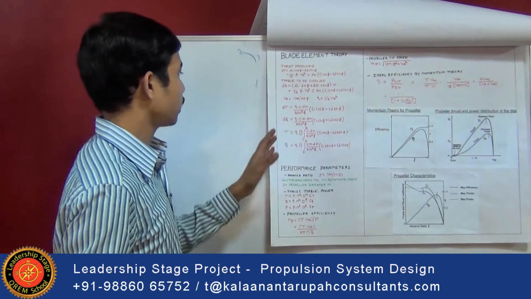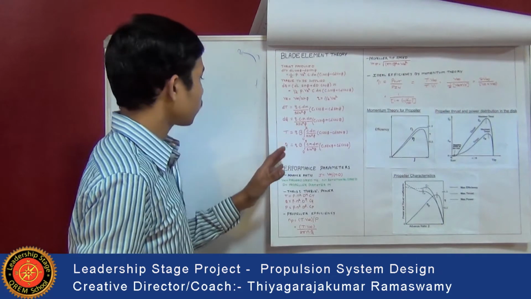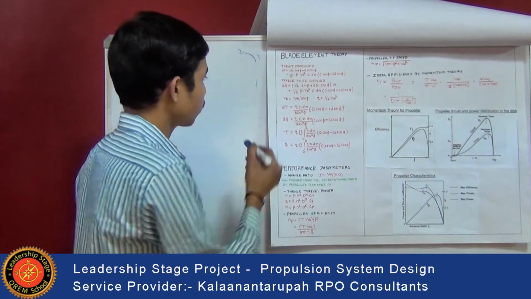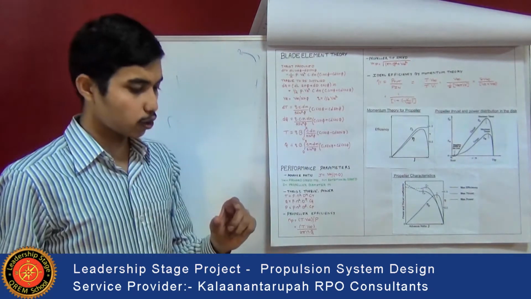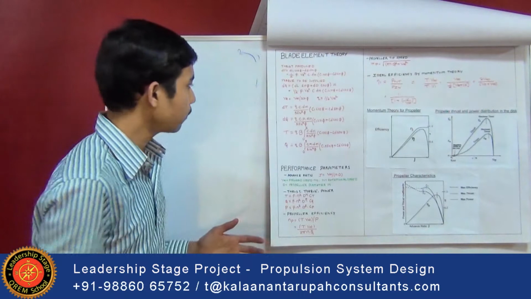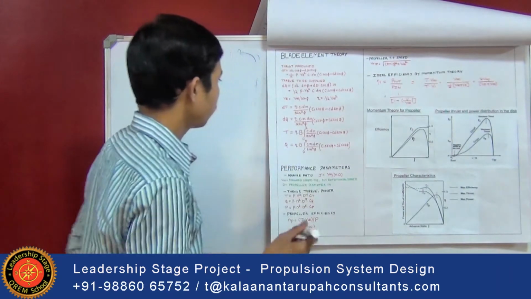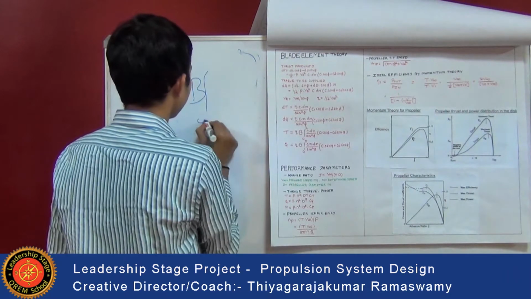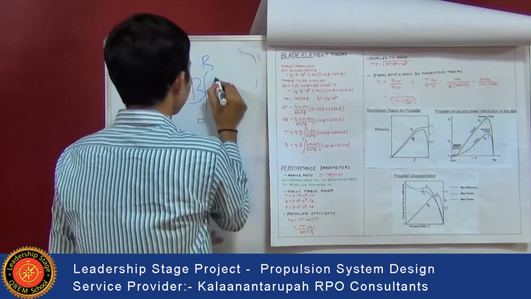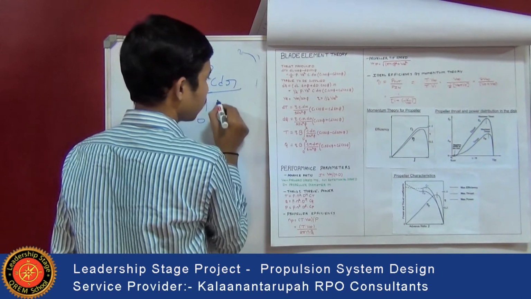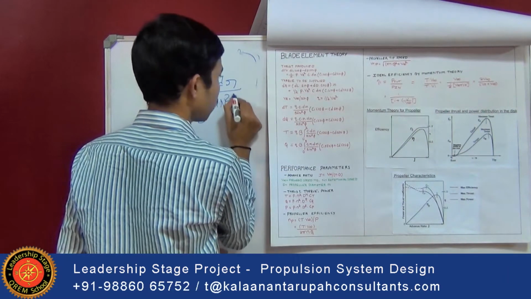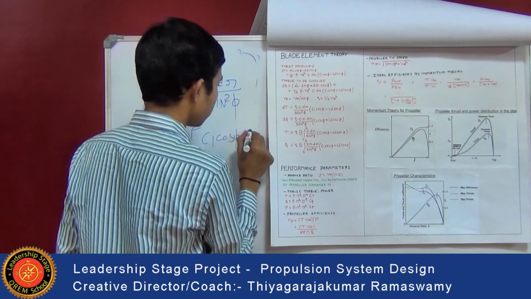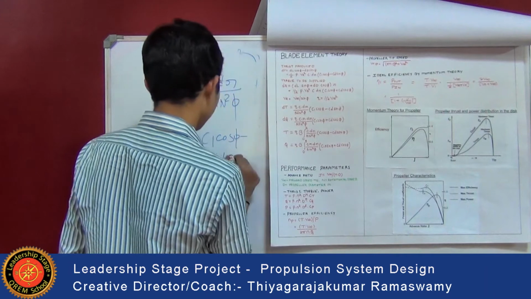So in order to obtain thrust and torque, these elemental thrust and torque are integrated from 0 to R, that is from the root to the tip of the blade. We get T is equal to Q B into the integration over 0 to R of c dr divided by sin square phi into (Cl cos phi minus Cd sin phi).